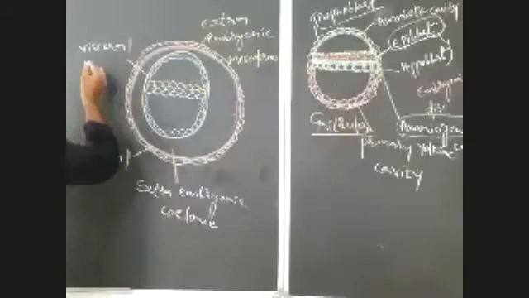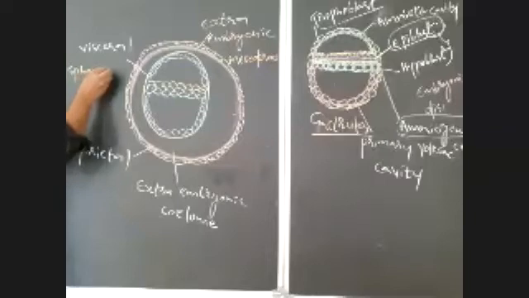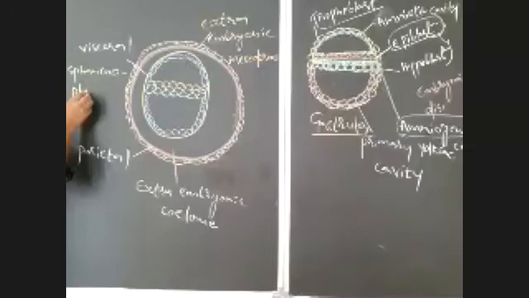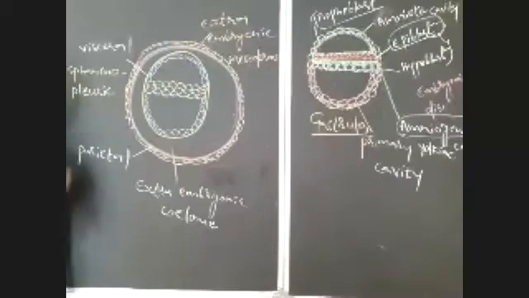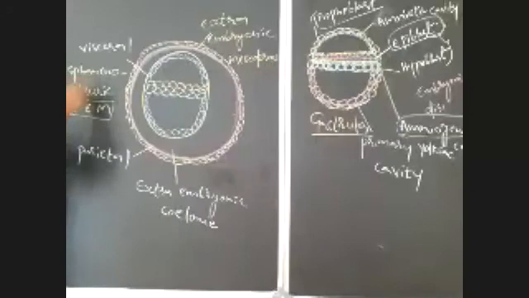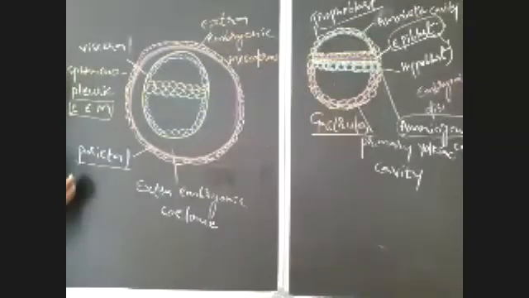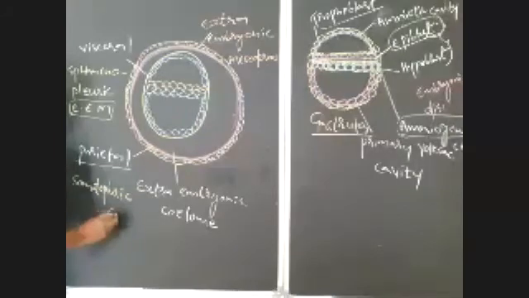This visceral extra embryonic mesoderm is also known as splanchnopleuric extra embryonic mesoderm, and the parietal extra embryonic mesoderm is known as somatopleuric extra embryonic mesoderm.